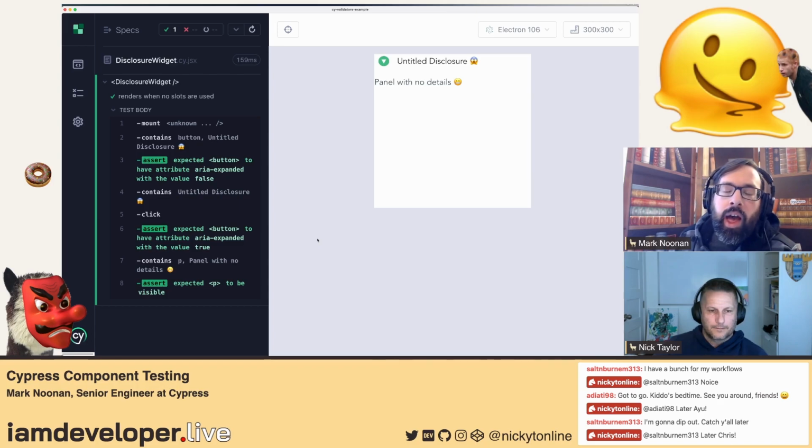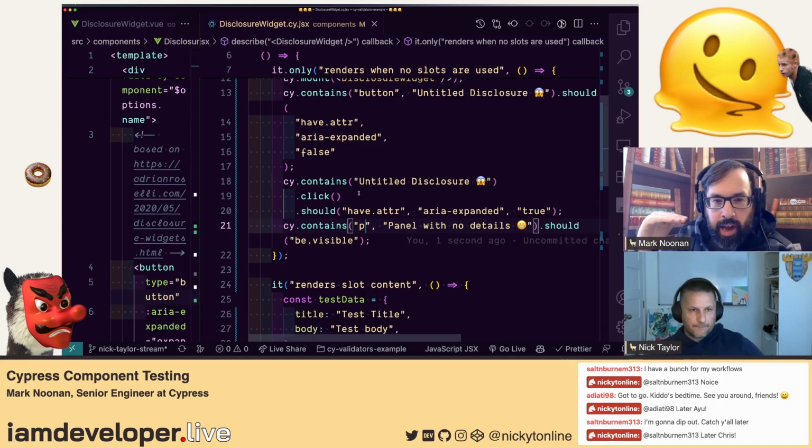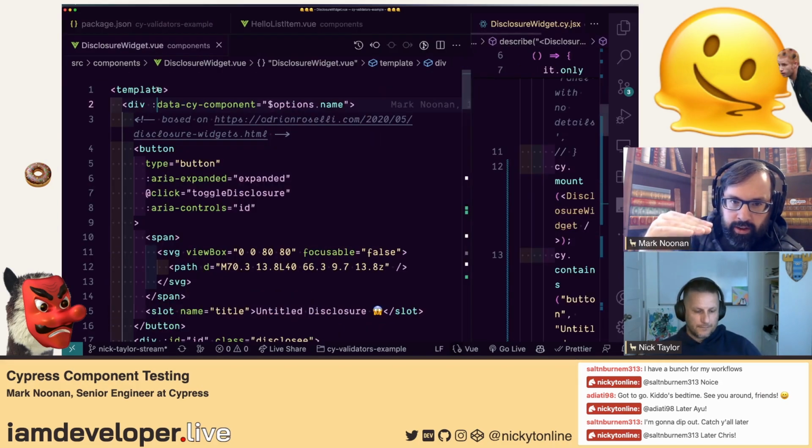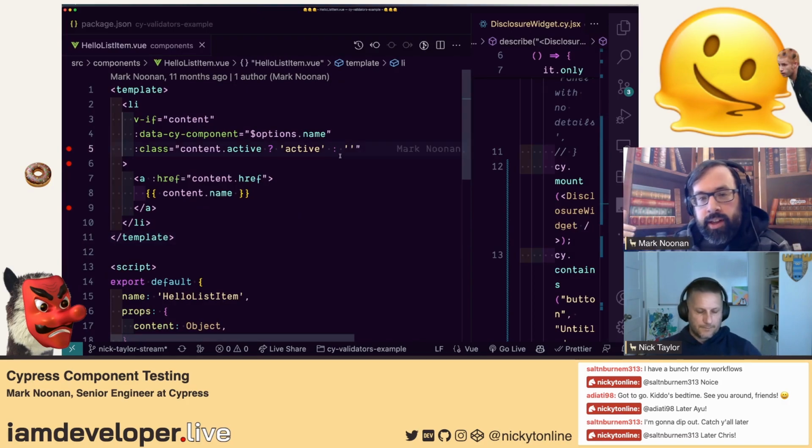Briefly looking at the test you wrote, we changed that click on the second one. We chained that off of the contains, and then we immediately chained the expectation of what should happen after the click.